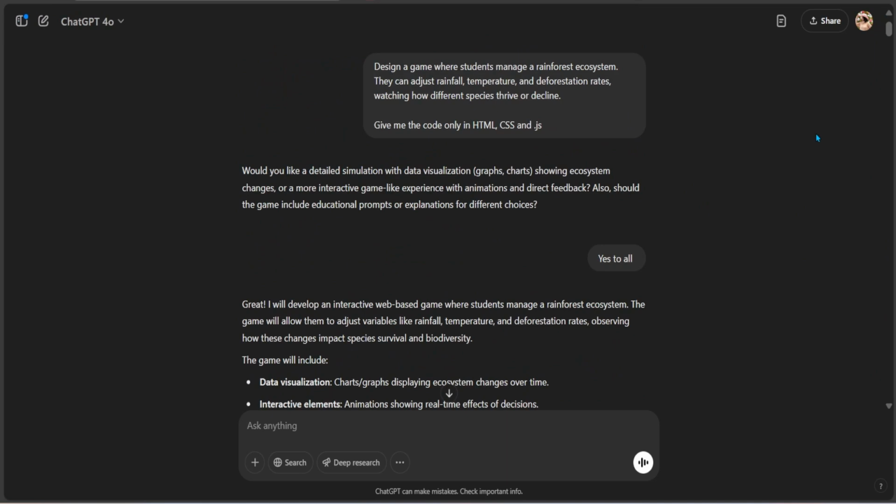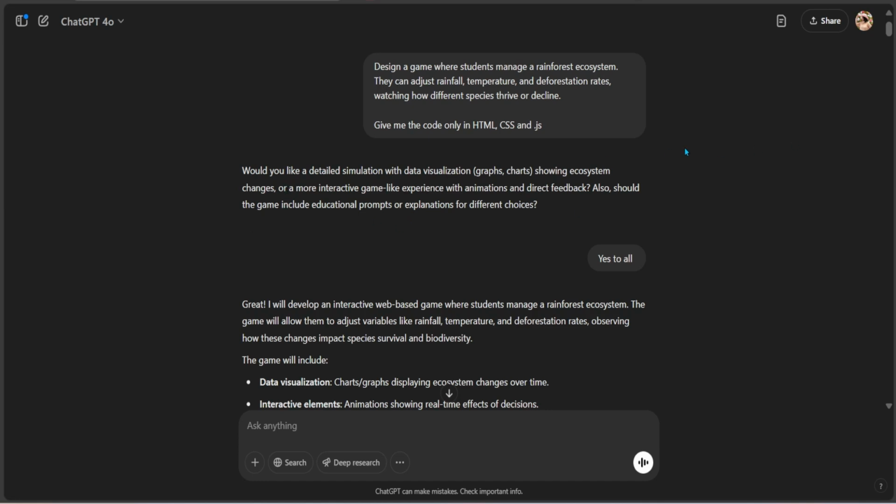So what I've done is I wanted to create a game where students can manage a rainforest ecosystem. They can adjust the rainfall, temperature, and deforestation rates, watching how the species thrive and decline. And I clearly mentioned that I want the code in HTML, CSS, and JavaScript.